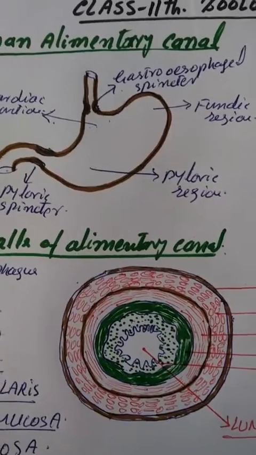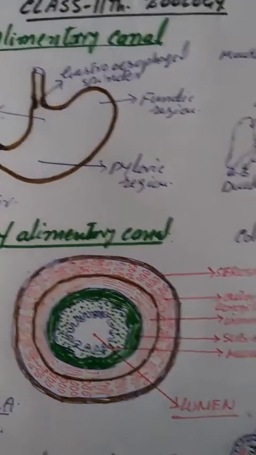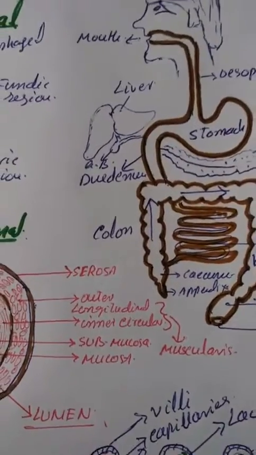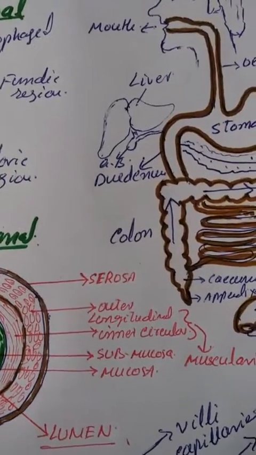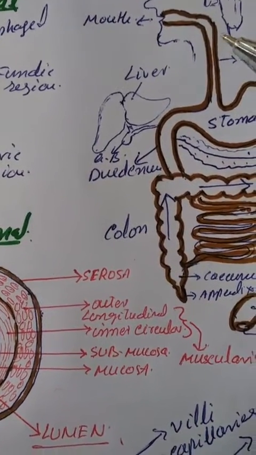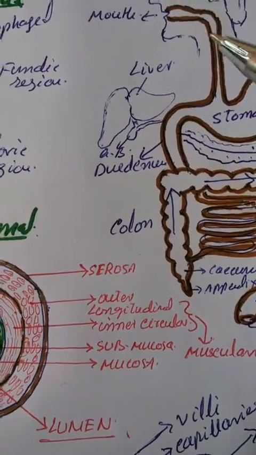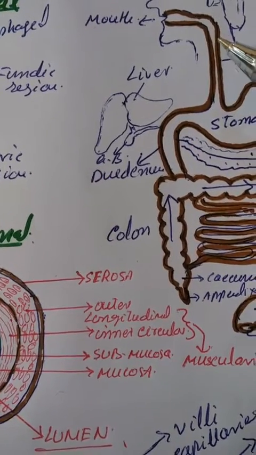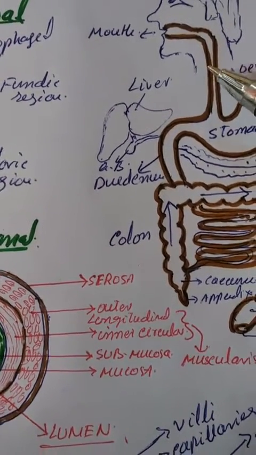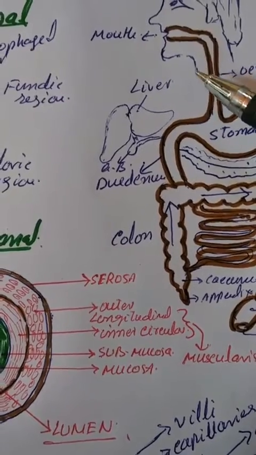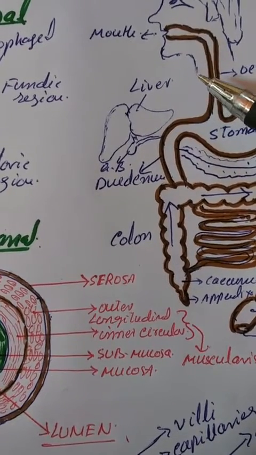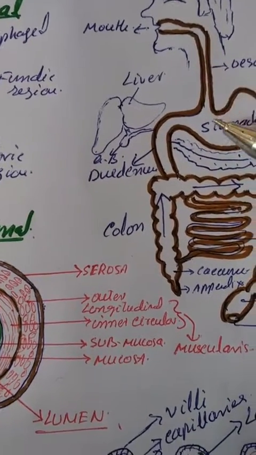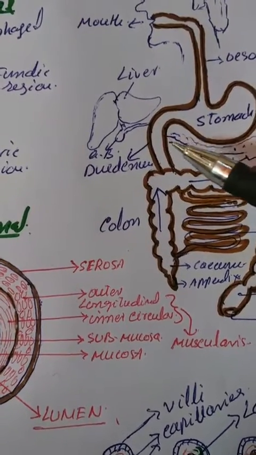Now, the esophagus, as you can see in this sketch, starts just after the buccal cavity. This esophagus is a thin long tube which extends posteriorly and opens into a J-shaped structure called the stomach.